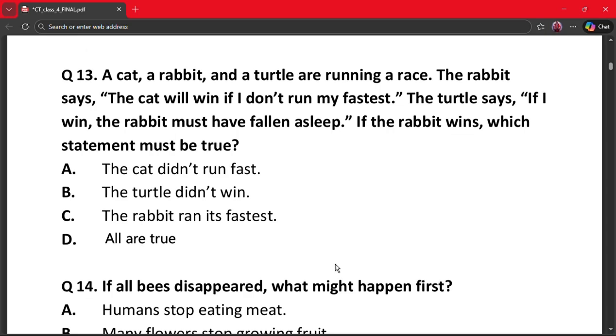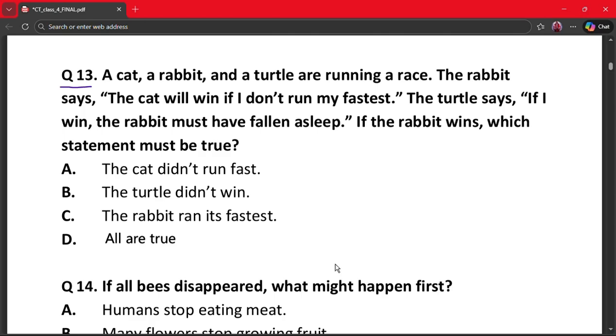Our next question is question number 13. A cat, a rabbit and a turtle are running a race. The rabbit says the cat will win if I don't run my fastest. The turtle says if I win, the rabbit must have fallen asleep. If the rabbit wins, which statement must be true?